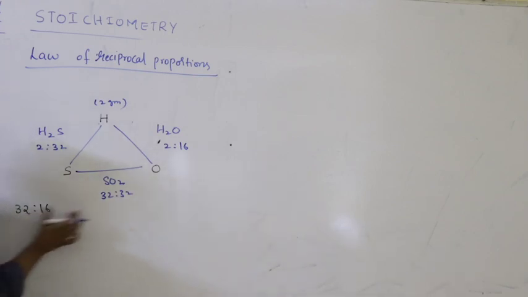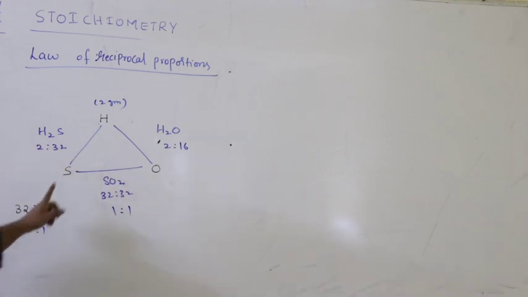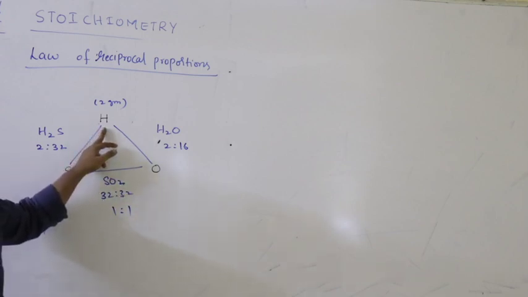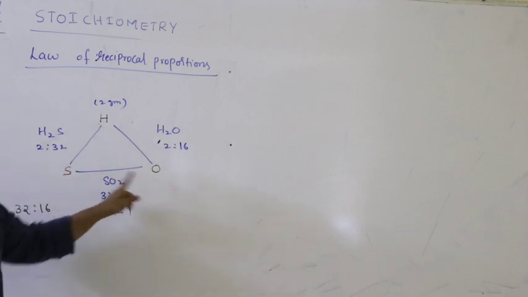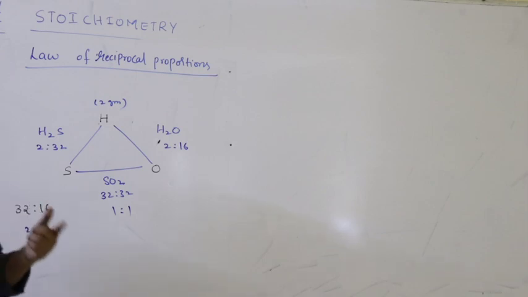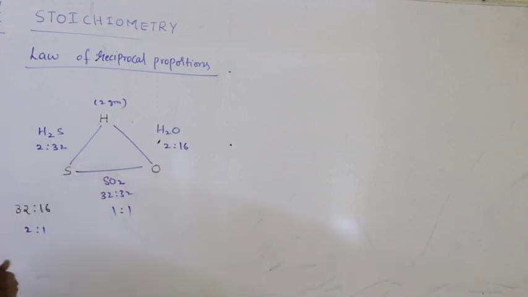This ratio and this ratio may be expressed as a simple ratio. If I simplify this, 2 is to 1, this is 1 is to 1. These two may be equal or can be expressed as a simple ratio. Once again, if two elements can combine separately with a third element, then for a fixed mass of the third element, the mass ratio of the first two elements combined, 32 is to 16, may be equal to, or may be expressed as a simple ratio to, the mass ratio of the first two elements combined directly to form a compound.